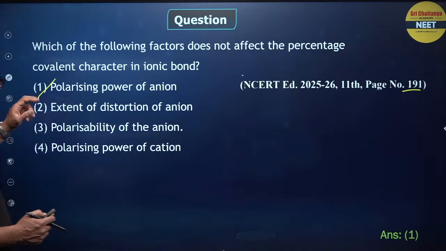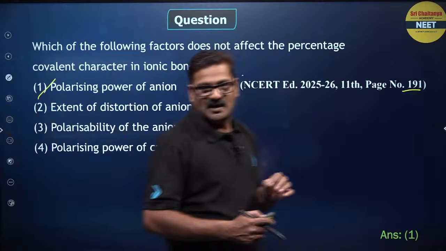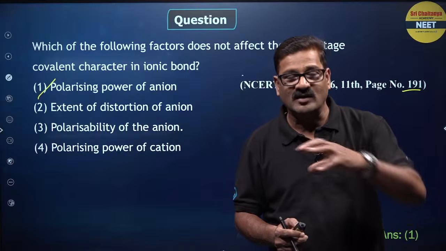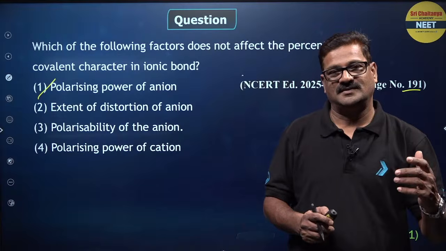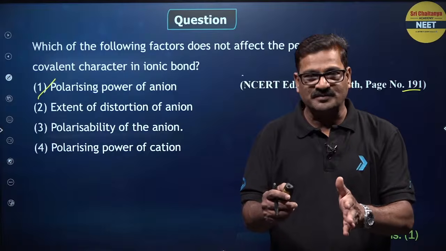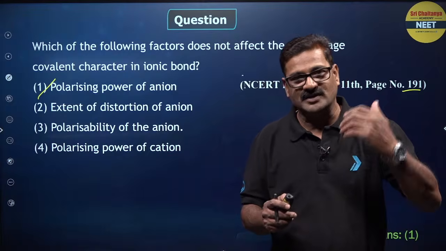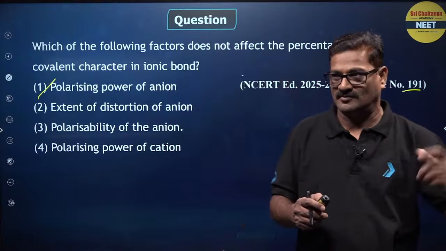Here I want to say polarizing power of the anion. Anion does not polarize. Anion gets polarized. So the polarizing power is attributed to the cation and the polarizability is attributed to the anion, right?